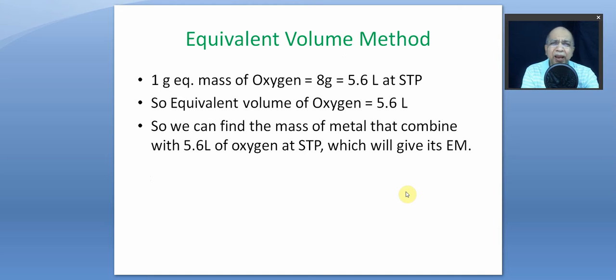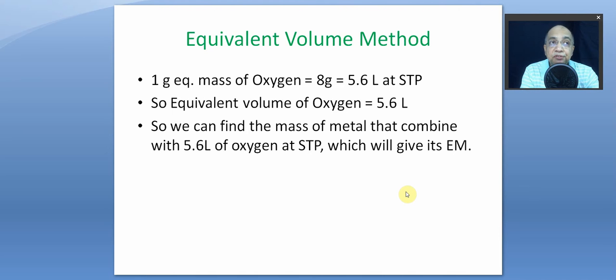You can also, if you handle oxygen gas, supposing you have an experiment where 400 milliliters of oxygen at STP is required to completely convert a given mass of a metal to its oxide, right?